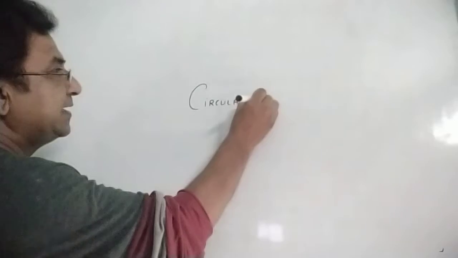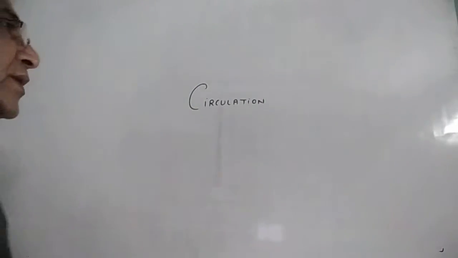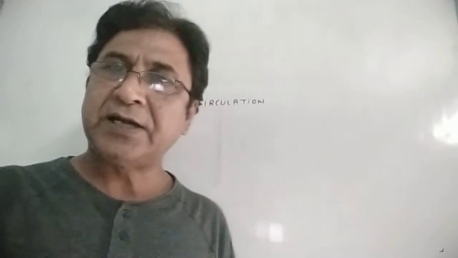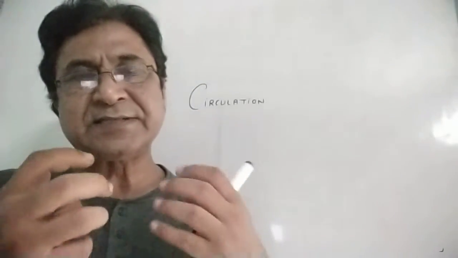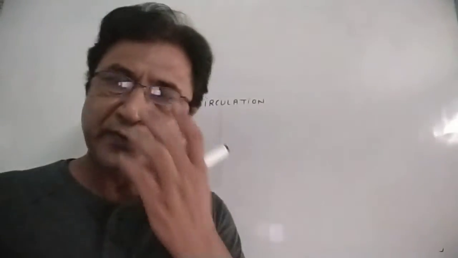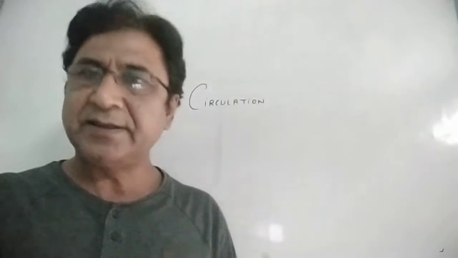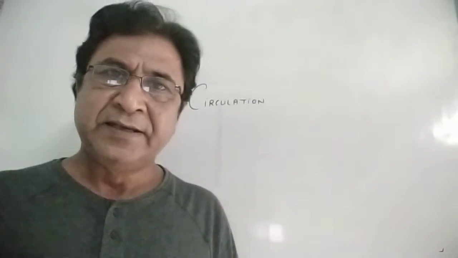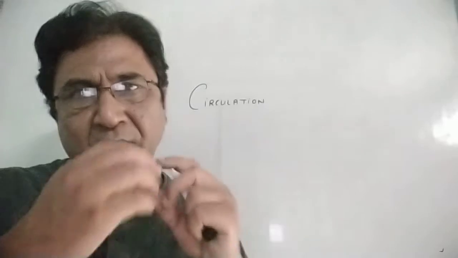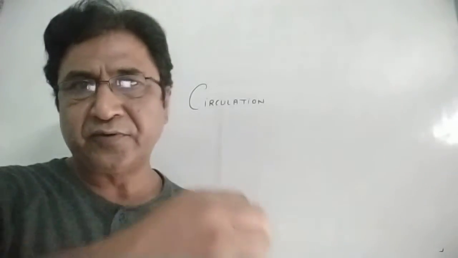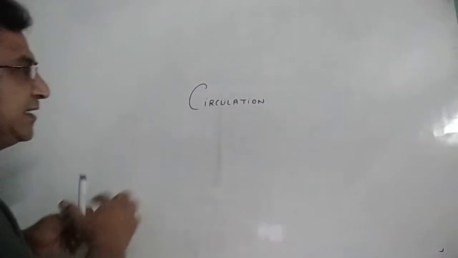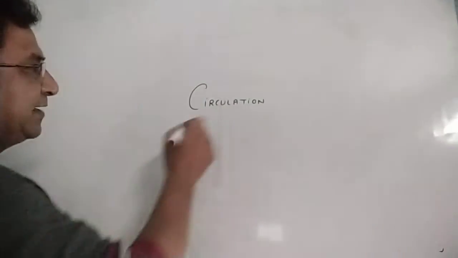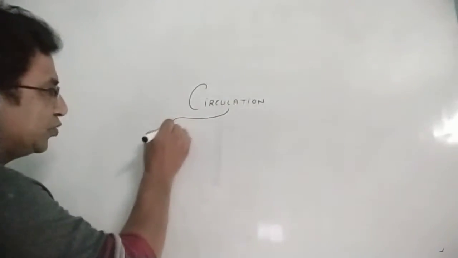Circulation is basically a metabolic function by which substances are moved from one body part to another. These substances can be digested food, vitamins, hormones, or wastage like urea. So all these substances are moved from one part to another. That is called circulation. In different organisms, circulation can be differentiated into two ways.